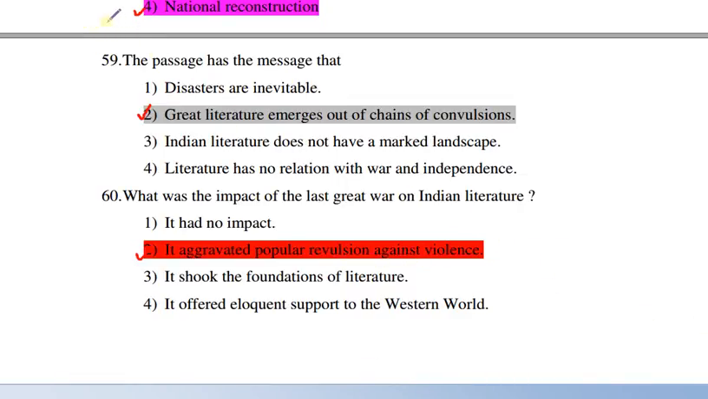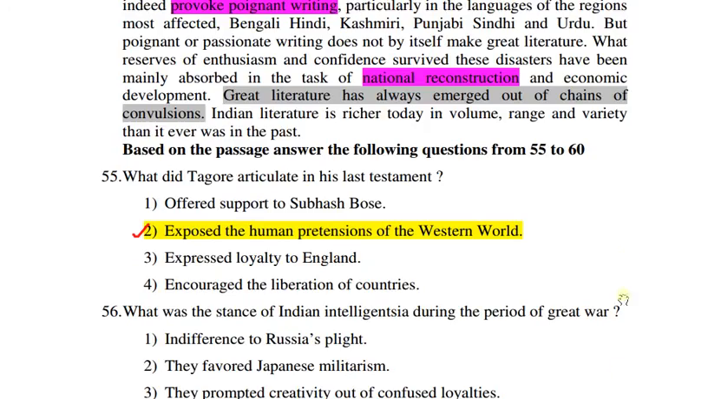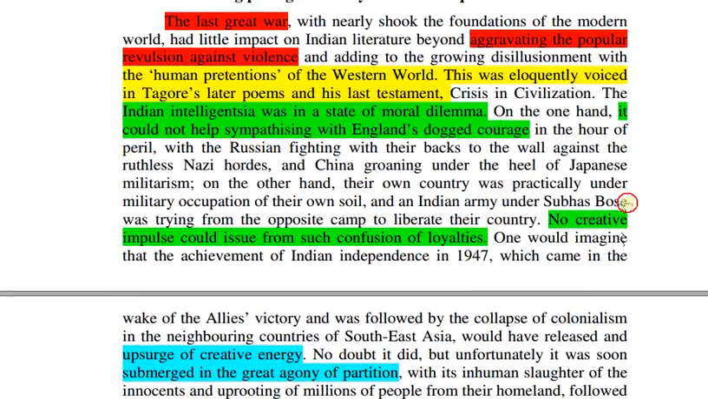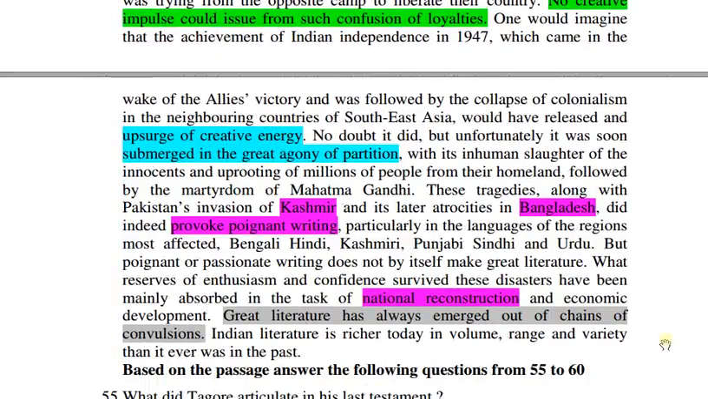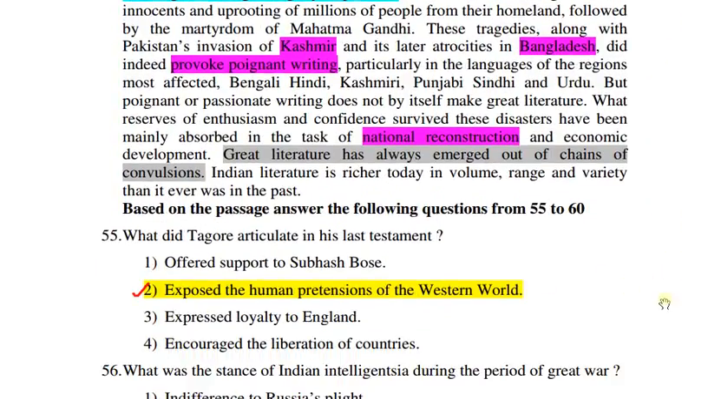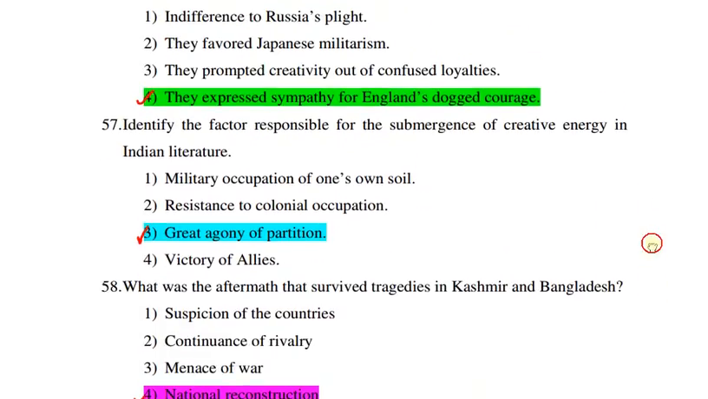For such type of problems during the exam, quickly go through the passage, then underline the important keywords. Okay, then go to the problems. Easily you will get the solution of all the questions.